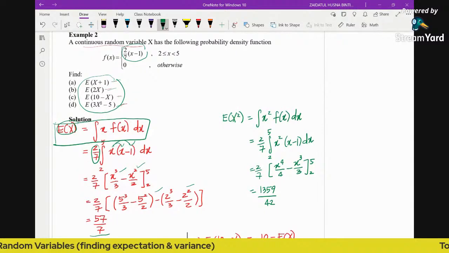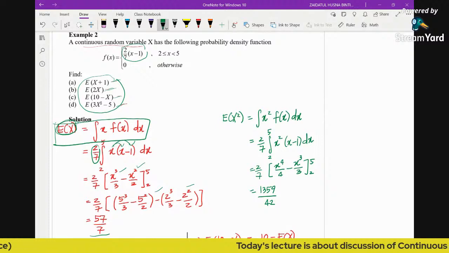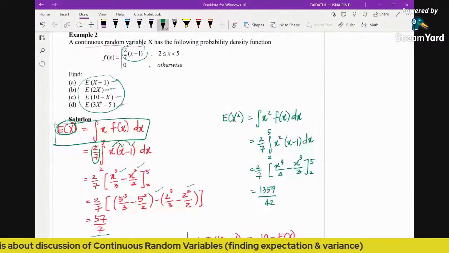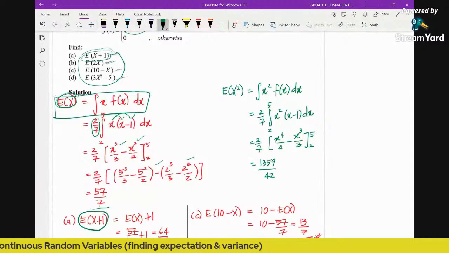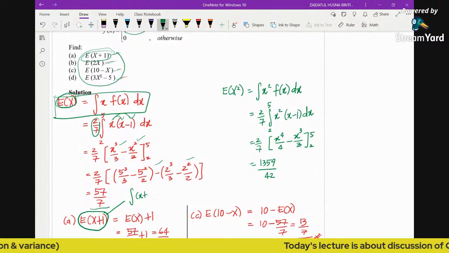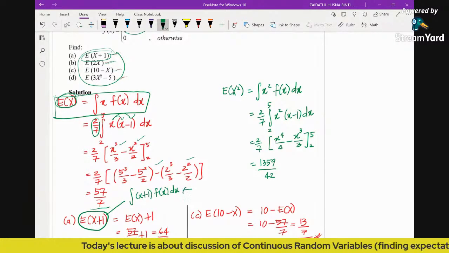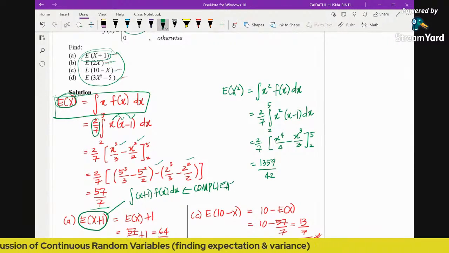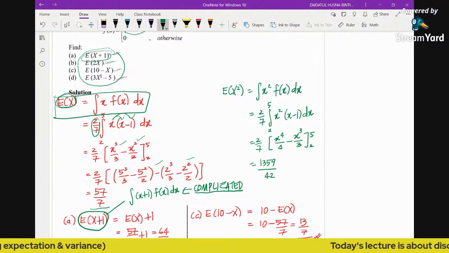Because the easier way to solve all of this is to find the expectation of x, then apply the properties of expectation. Now, how are we going to find the expectation of x plus 1? You can actually find it from this formula, by multiplying x plus 1 with the PDF that we have. But this would be complicated, because the expression is going to be long and it will be harder for you to integrate.